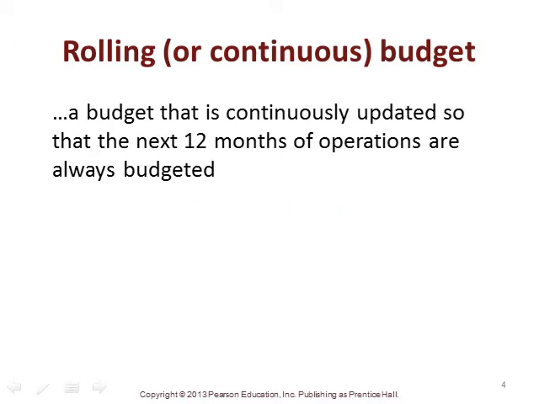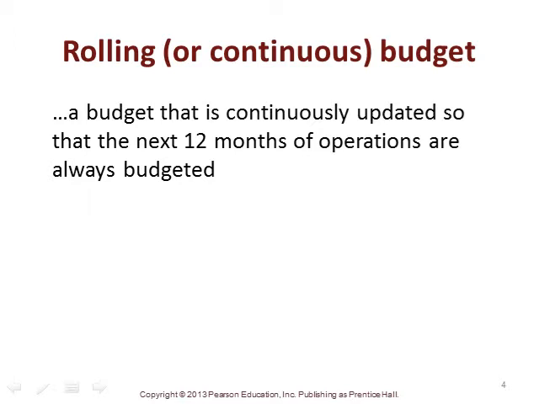And so there are different types of budgets, but one that I've heard a lot about here recently is this idea of a rolling or a continuous budget. That's simply a budget that is continuously updated so that the next 12 months of operations are always budgeted. So, for instance, if we start in January of 2015, in January, I have a budget for calendar 2015 that takes me through the end of December.